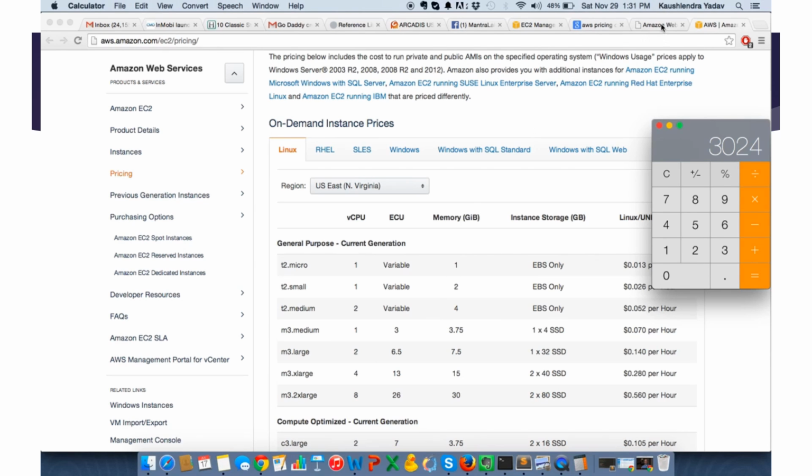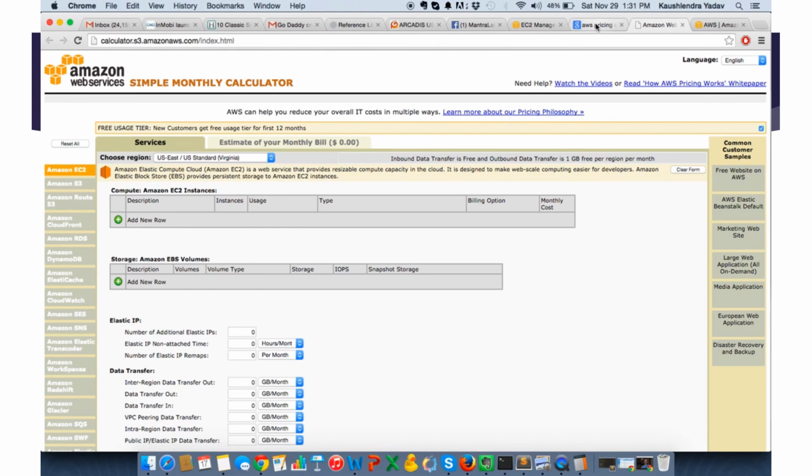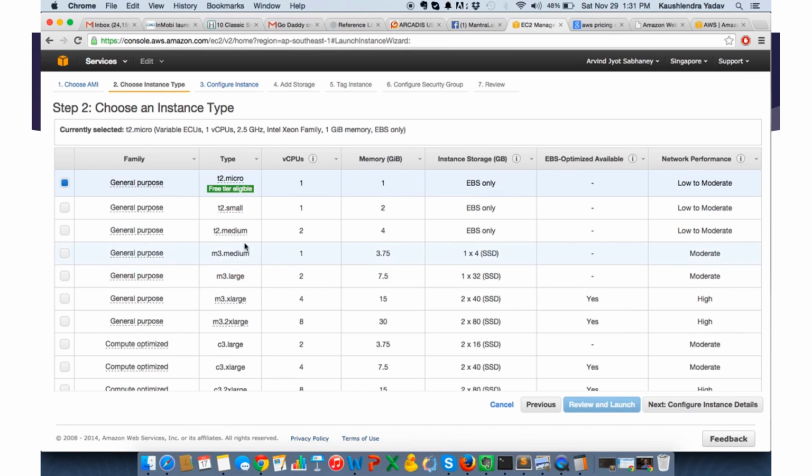Okay, so what are the specifications? Yeah, so we see M3 medium is this one. It has 3.75 GB RAM. It has 1x4 SSD drives. Network performance is moderate. Should be good enough. We can always add disk space, so that's not a problem. So we'll go with M3 medium.